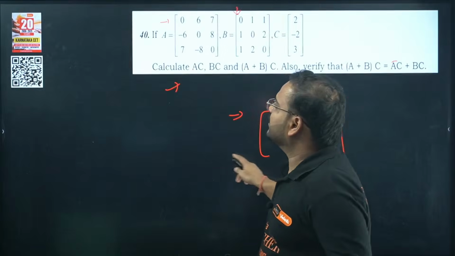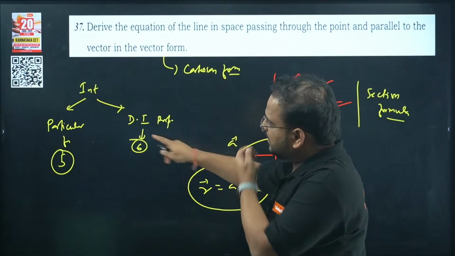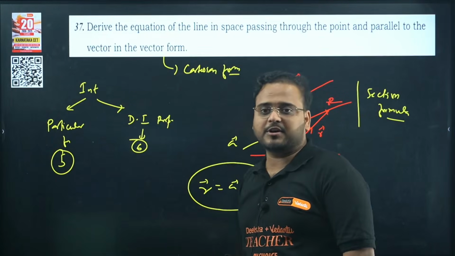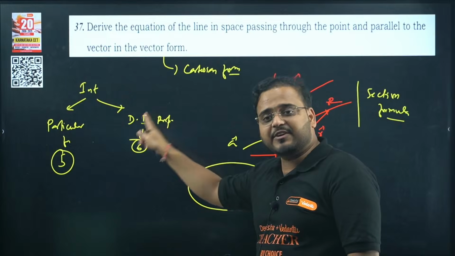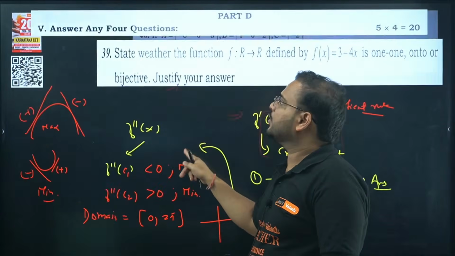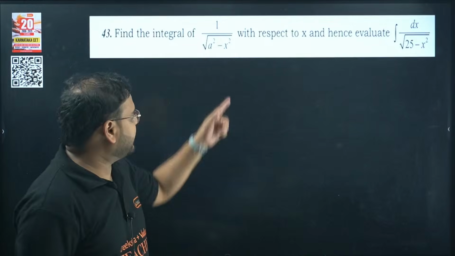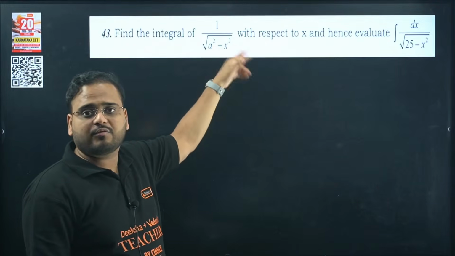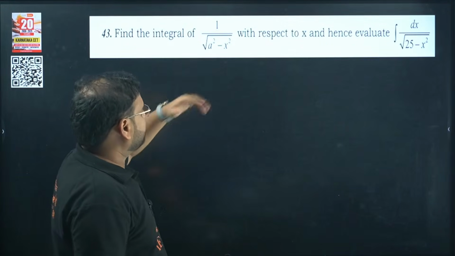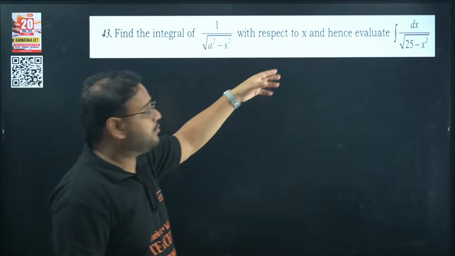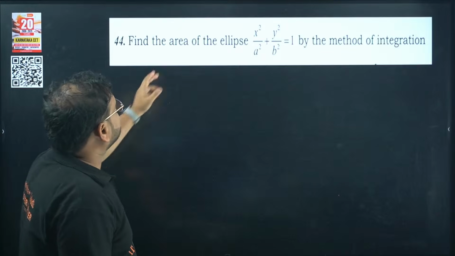Please check. For integrals, I marked it very clearly. The 5 marker will be a particular function. The 6 marker will be a definite integral property. I'll show you the 6 marker also. Check here. This is your 5 marker particular function. Take x as sine theta. Okay, you have to prove this. Sine inverse of x by a will come, no? So x by 5 will come as the answer.